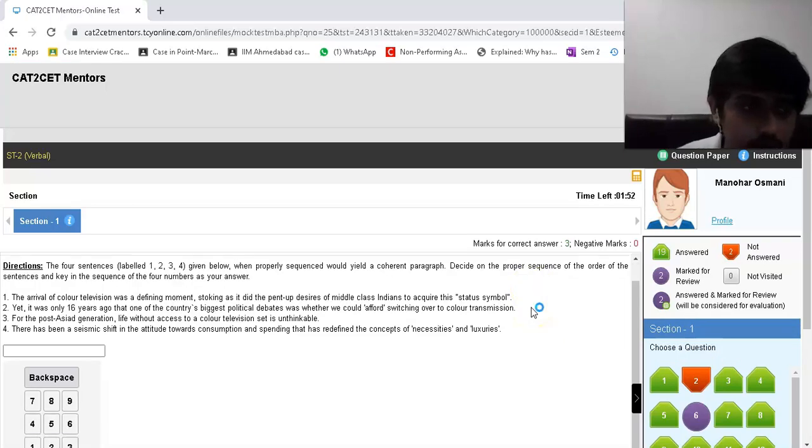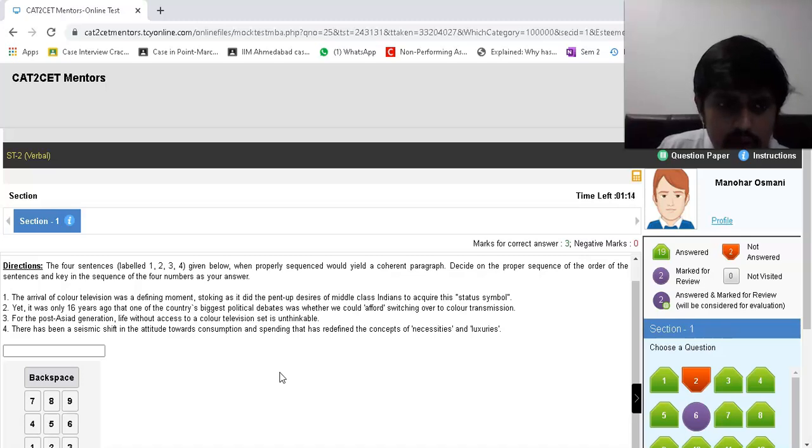Okay, so last minute almost. The arrival of color television was a defining moment, stoking as it did. Yet it was only 16 years ago that one of the country's biggest political debates was whether we could afford switching over to color transmission. For the post-Asiad generation, life without access to a color television set is unthinkable. There has been a seismic shift in the attitude towards consumption and spending that has redefined the concepts of necessities and luxuries.